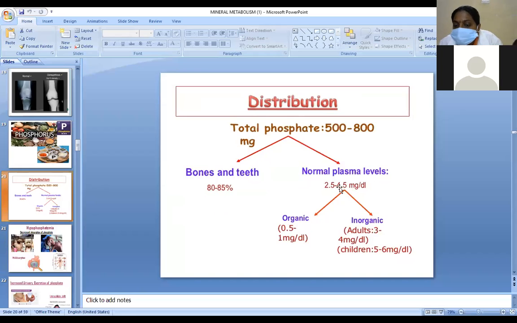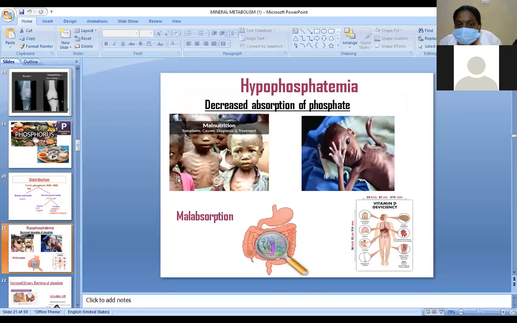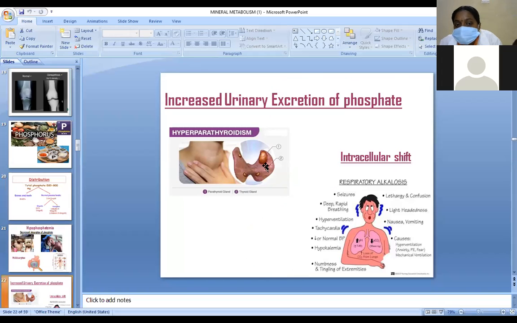The normal plasma level is 2.5 to 4.5 milligram per deciliter. If the level is in excess, we call it hyperphosphatemia. When the level is below normal, we call it hypophosphatemia. Hypophosphatemia is mainly due to decreased absorption of phosphate, seen in malnutrition and malabsorption, and mainly due to vitamin D deficiency. Increased urinary excretion of phosphate is mainly seen in hyperparathyroidism, and there is an intracellular shift in respiratory alkalosis.